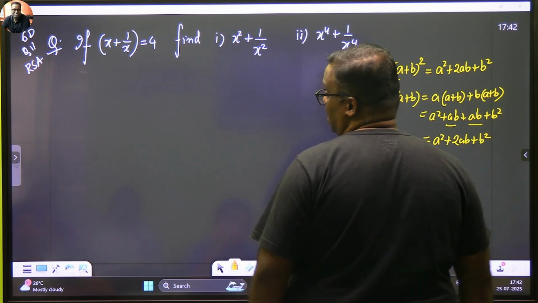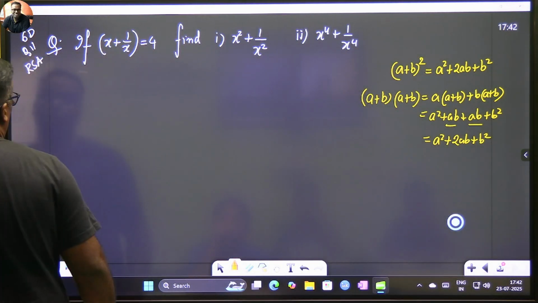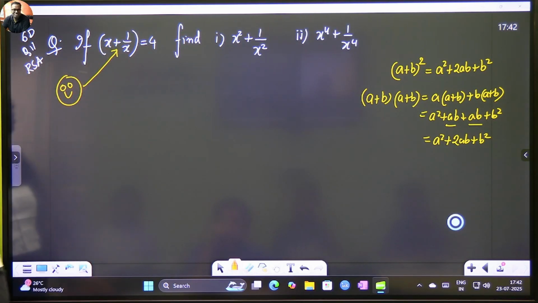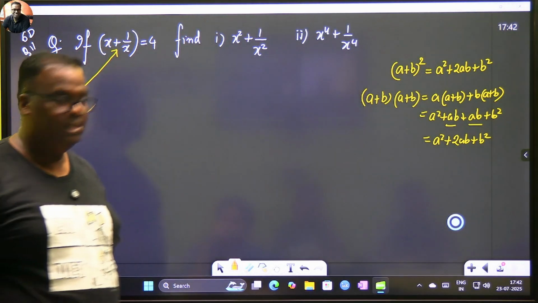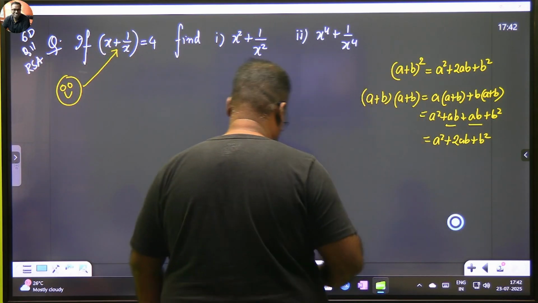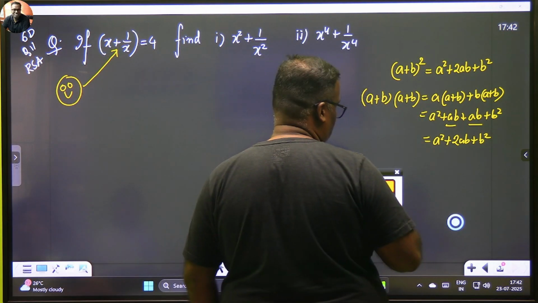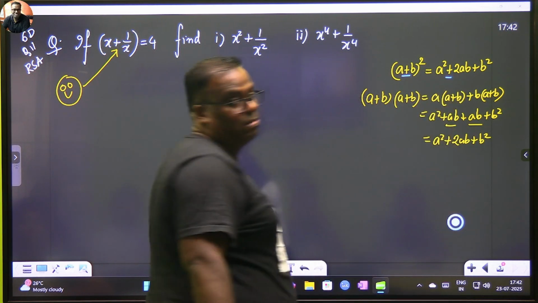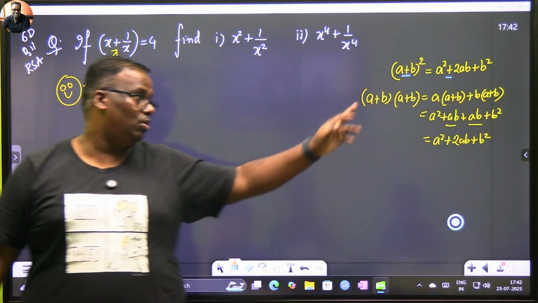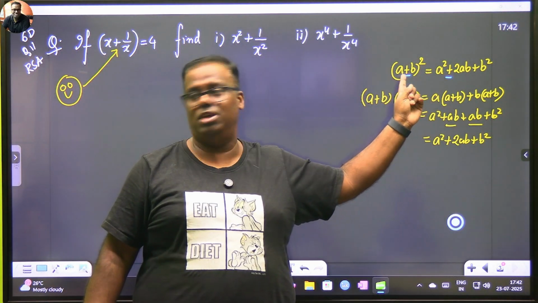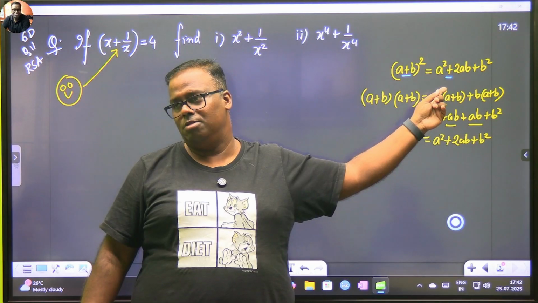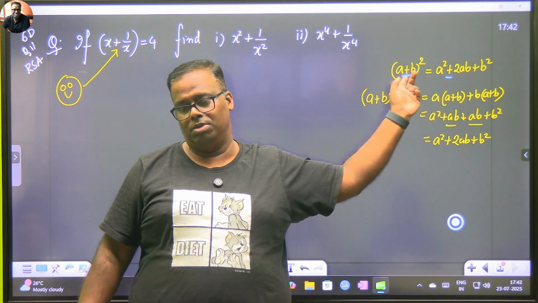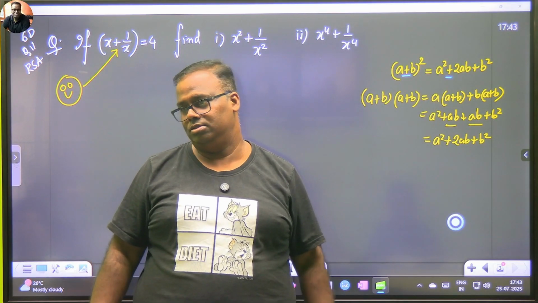In such problems, whenever we are solving, our first attention has to go on this particular sign, because this will decide the whole problem. Okay? Since we know this formula, children, the other formula along with this, which you can take very easily, is that if it is (a minus b) whole squared, then just this term becomes minus. This is how, as advanced users, you can learn it: (a plus minus b) whole squared is a squared plus minus twice ab, and these two terms will always be positive. If you are taking blue, go by blue. If you're going by yellow, go by yellow. Otherwise, you're a dirty fellow. Okay?